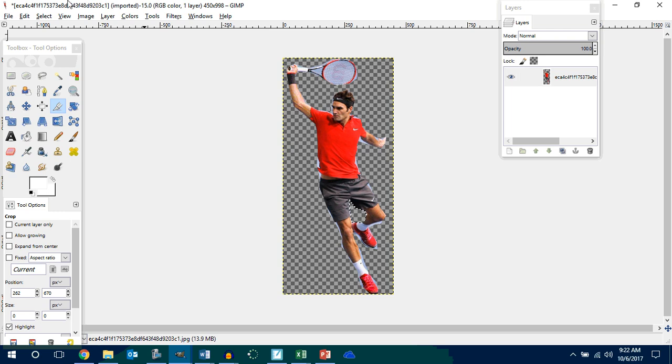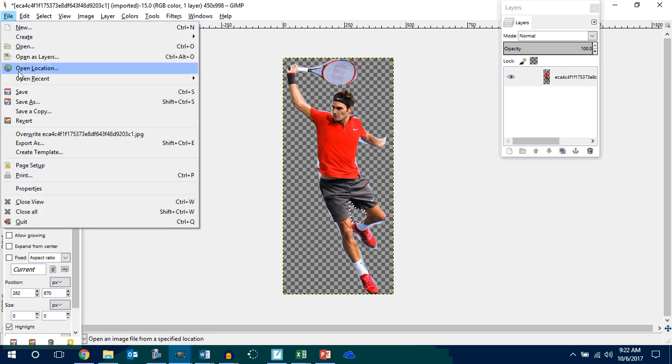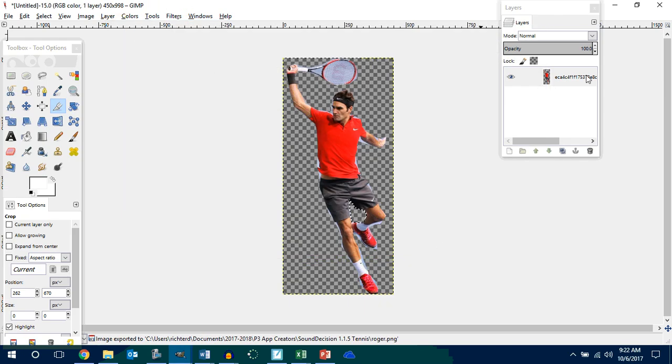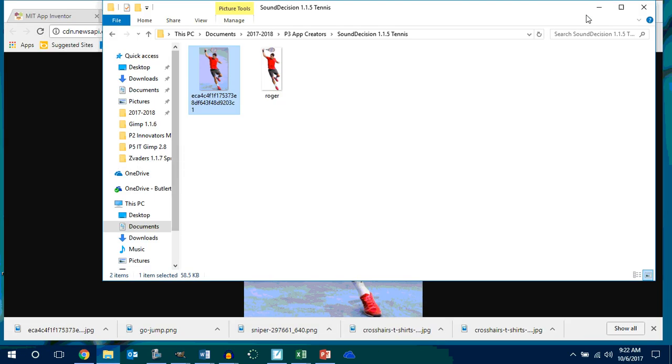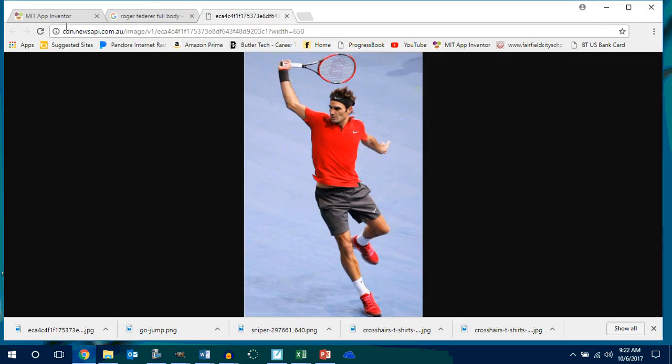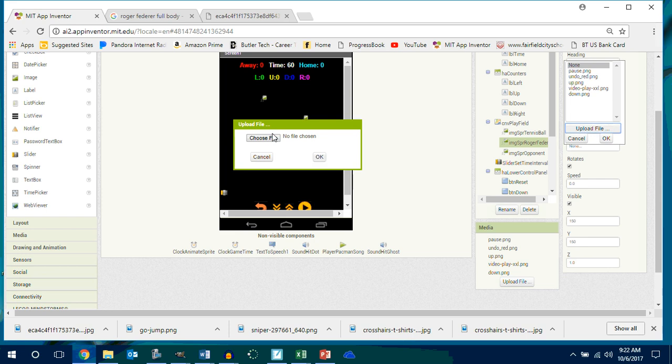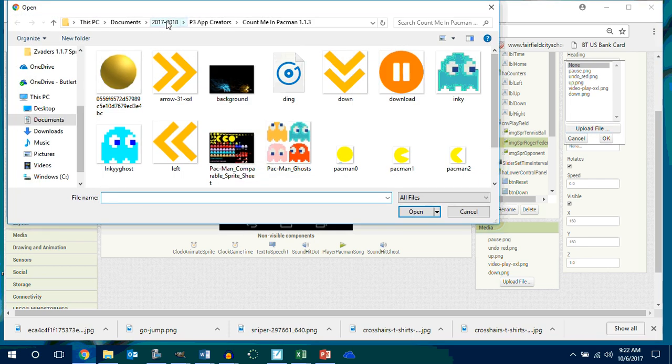Okay. So now I can hit file, export as, and I'm just going to call this Roger. This is going to be .png. You hit export. Export, make sure the save color values is off. And now you're going to go back into MIT. Let's go find Roger Federer. You're going to upload a picture, choose a file.